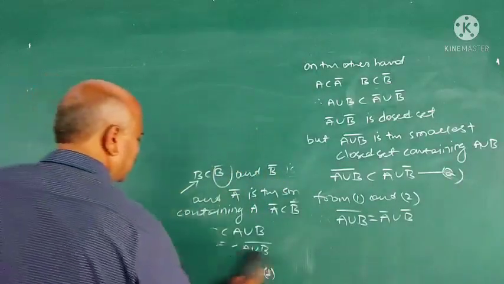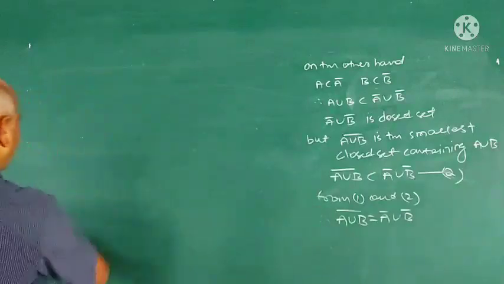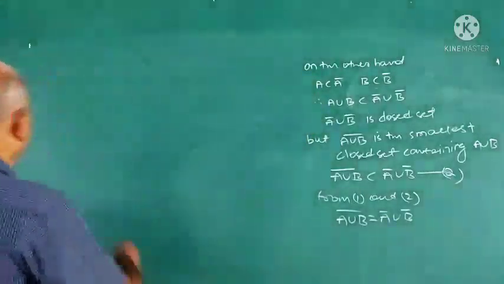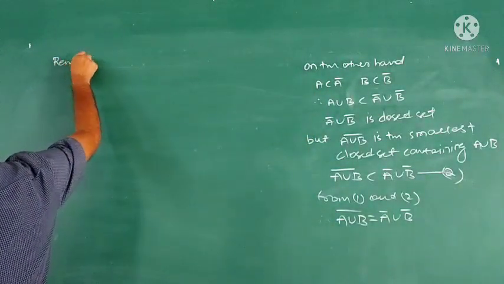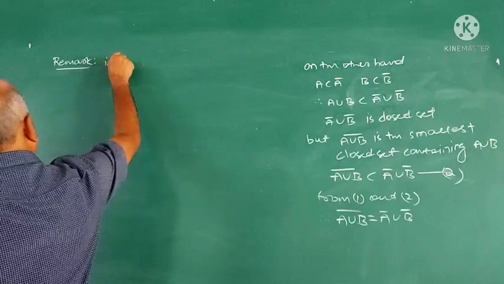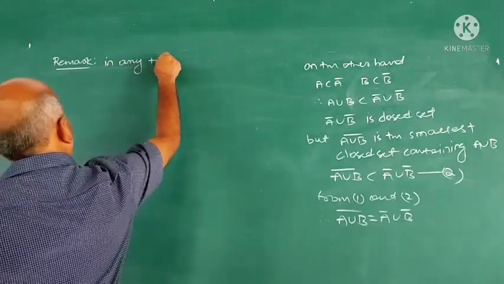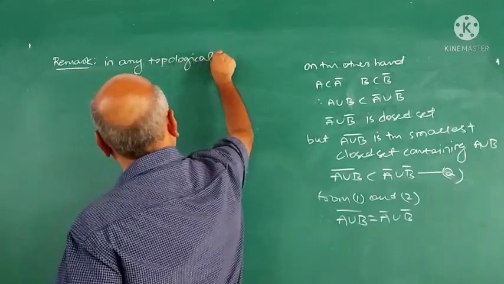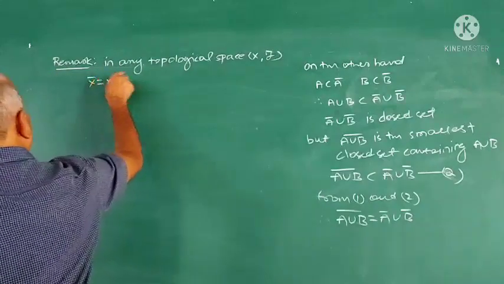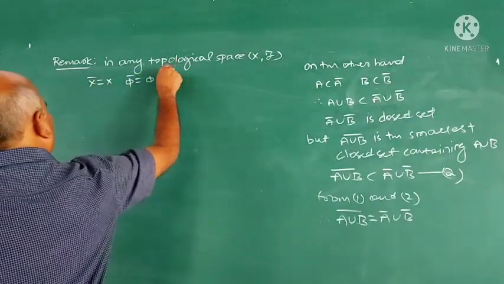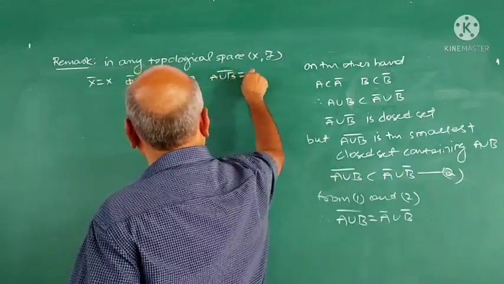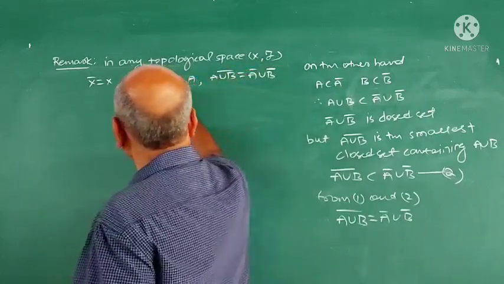Some important results on closure which may be helpful while studying further topology. Now on closure we have these things here. In any topological space (X, τ), X closure is X, phi closure is phi, closure of A closure is A closure, and closure of A union B is A closure union B closure.